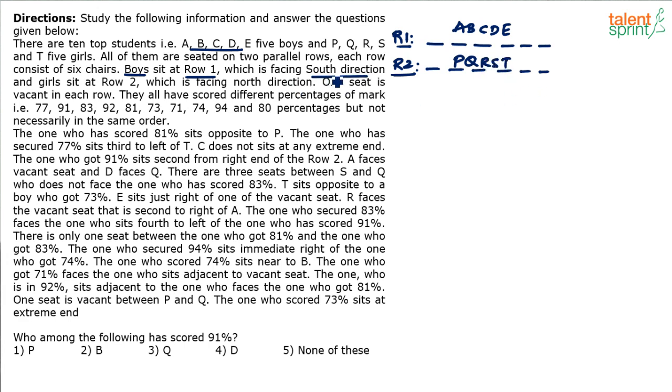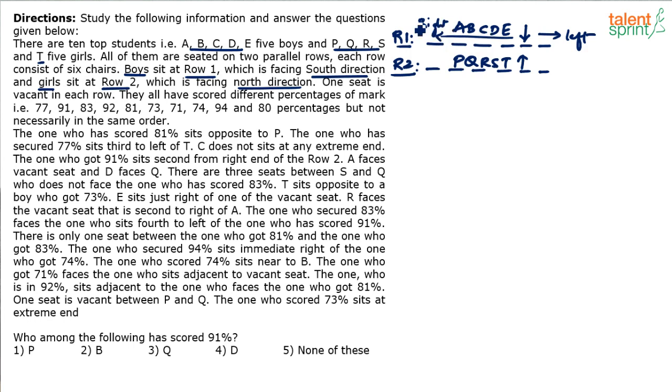All the boys are facing south direction. The girls who sit in row 2, P, Q, R, S, T, are facing north direction. Now there is an importance of these north and south directions. Remember, when a person is facing south, left of that person should be taken towards our right, and right should be taken towards our left. But when a person is facing north, the left is towards the left and right is towards the right. The direction sense is very important. So for the top row, this is going to be the left side, and this side is going to be the right side.